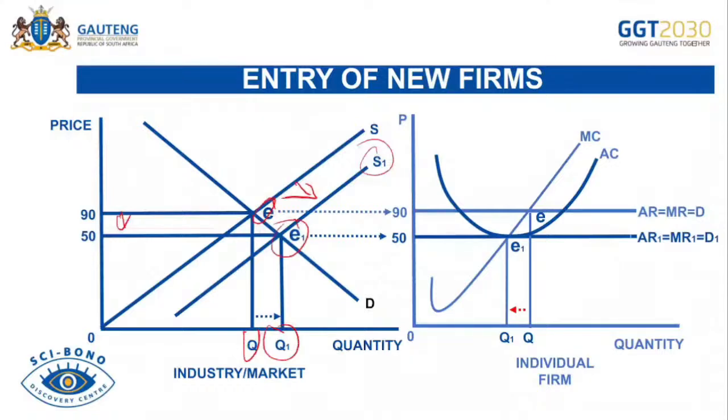What happens to the individual firm? The firm was initially producing at point E at Q, but with the increase in competition, the firm supply has been decreased from Q to Q1, resulting in the firm enjoying normal profit because firms have entered the market. This is what we mean when we say short run profits are reduced to normal profits in the long run because of the entry of businesses. These are the graphs explaining that scenario.